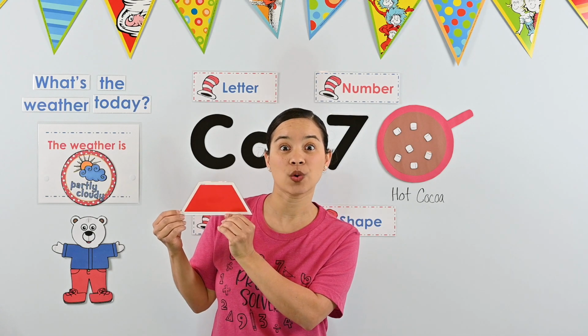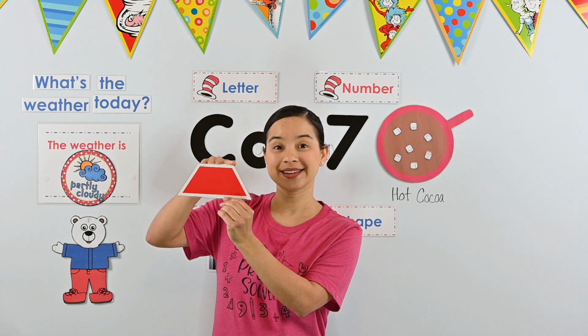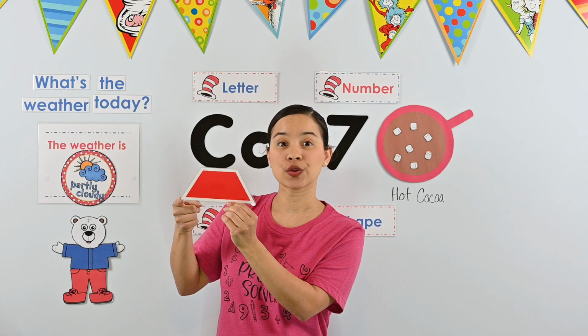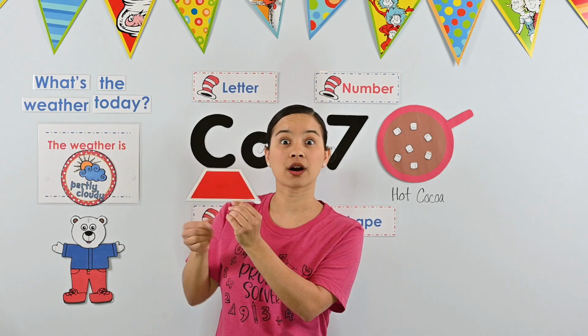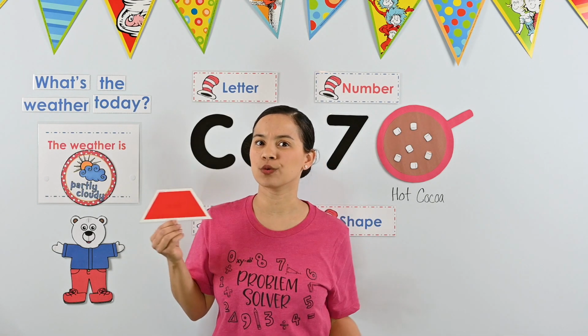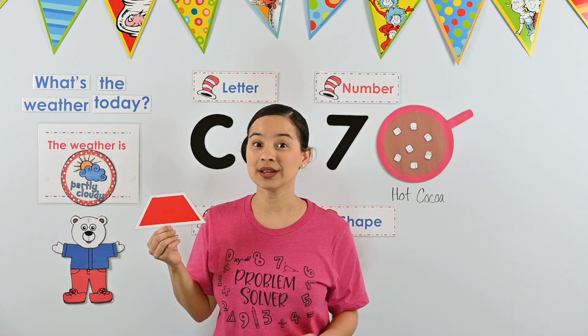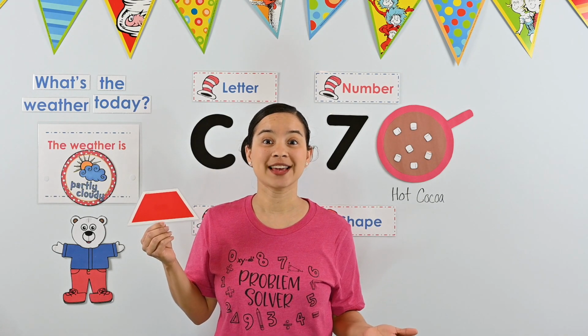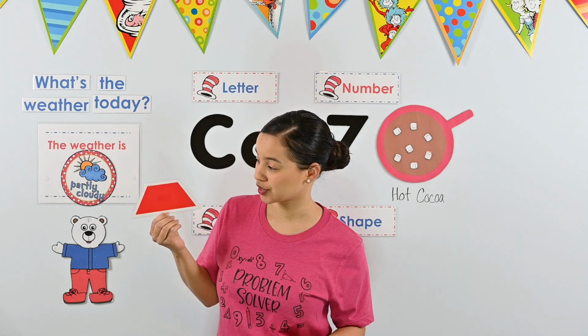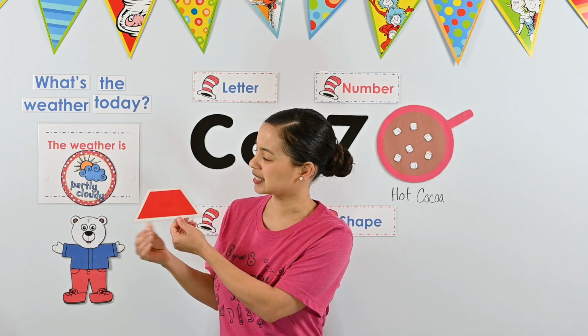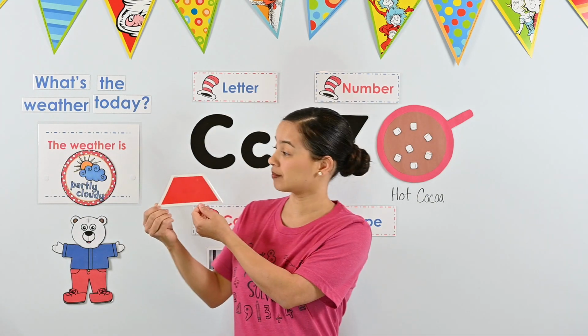Let's see how many corners it has. 1, 2, 3, 4. It also has 4 corners. We've learned about a few shapes that have 4 sides and 4 corners. Let's see what else we notice about this shape.